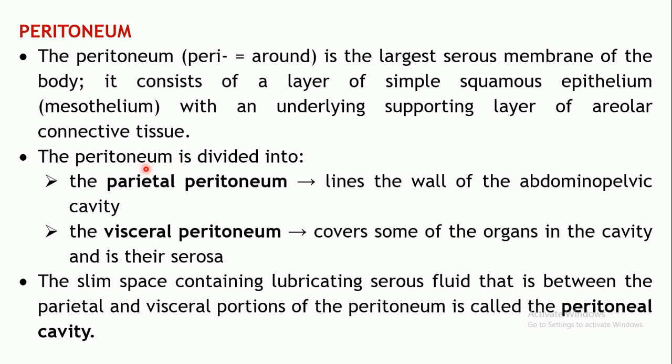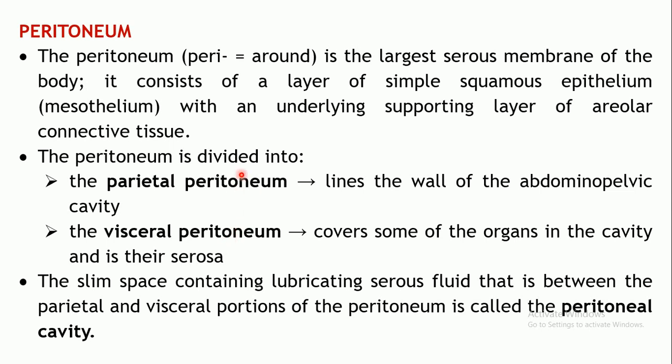Just like your heart is covered by the pericardium, in the same way this peritoneum will cover and protect the internal organs which are located in the abdominal cavity. Basically this peritoneum is divided into two layers, the parietal peritoneum and the visceral peritoneum. Parietal peritoneum actually lines the wall of the abdominopelvic cavity, and the visceral peritoneum actually covers the organs. So the serosa, which is the outermost layer of the GI tract that we have seen, is actually the visceral peritoneum which is in contact with the organ.